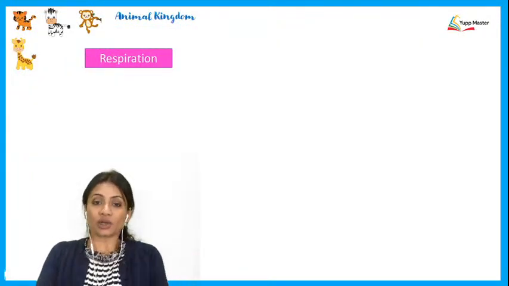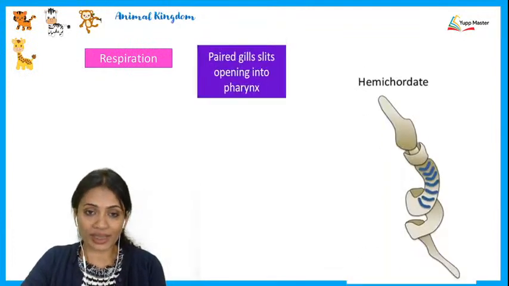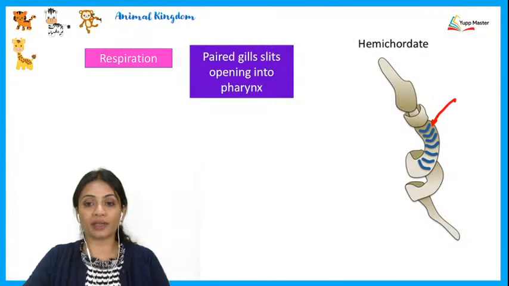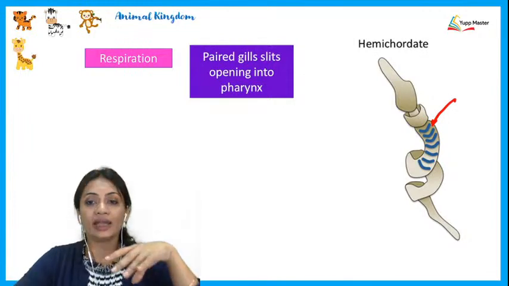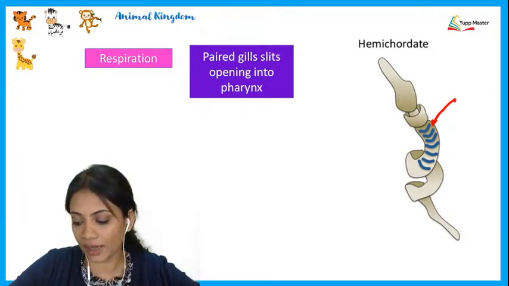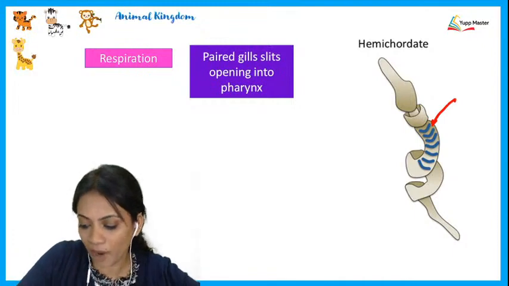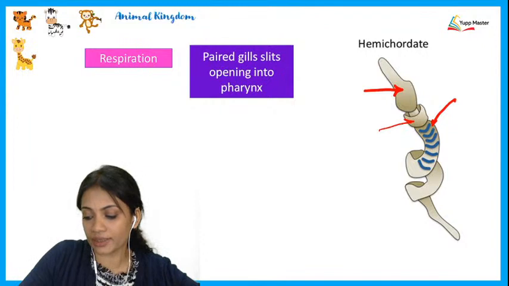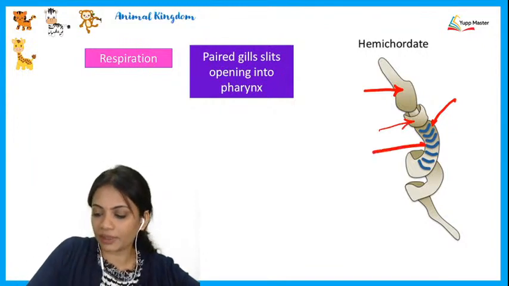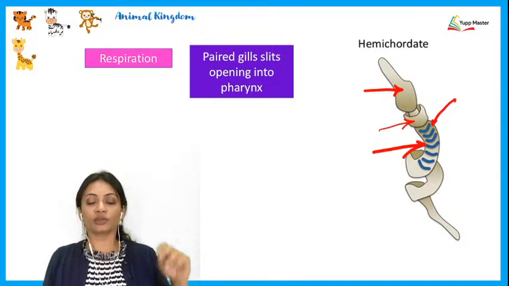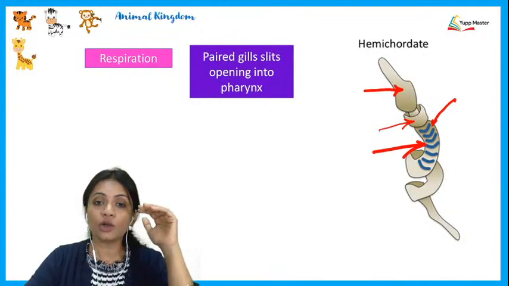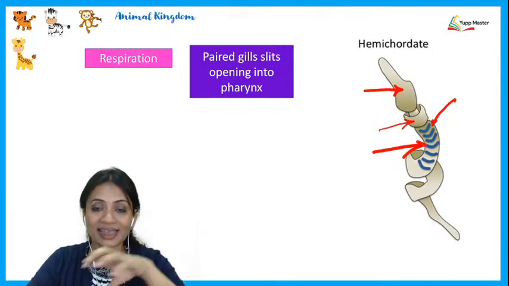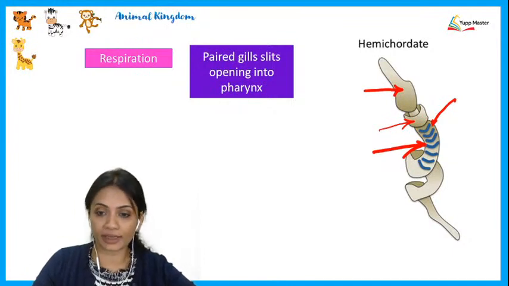Talking about respiration in these organisms, there are paired gills. Can you see these blue colored paired gills, and note where they are present? Again, we demarcate the parts. This was called the proboscis, this was called the collar, and this part here was called the trunk. There are paired gill slits here which open into a pharynx so that the respiratory gases can be passed to the pharynx region.